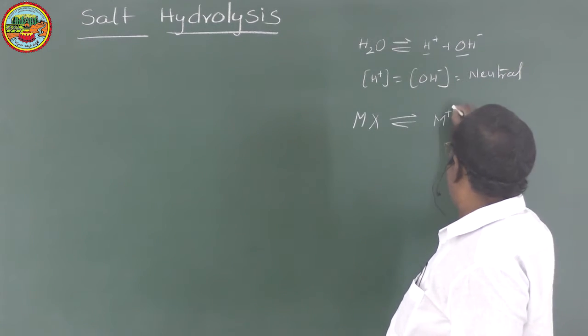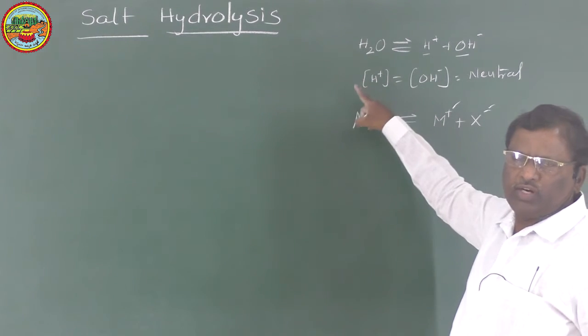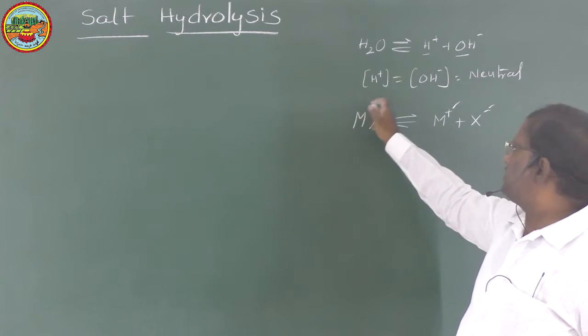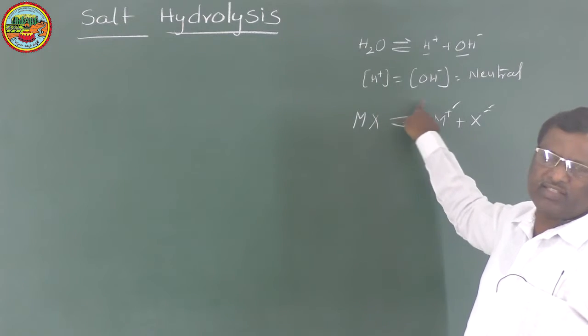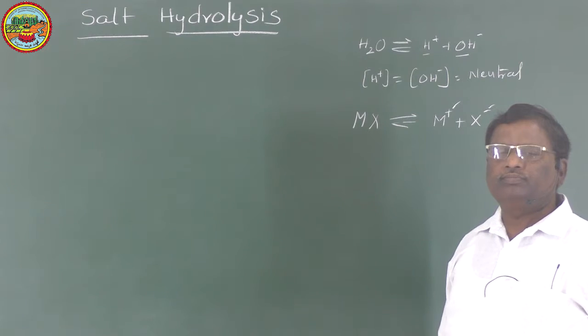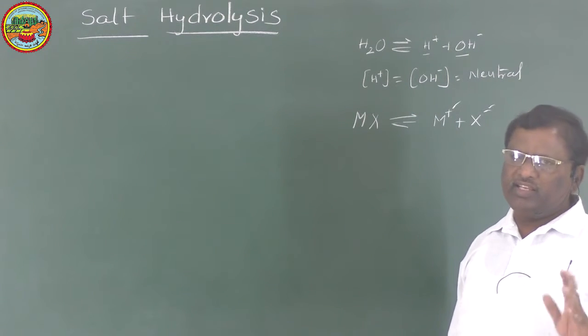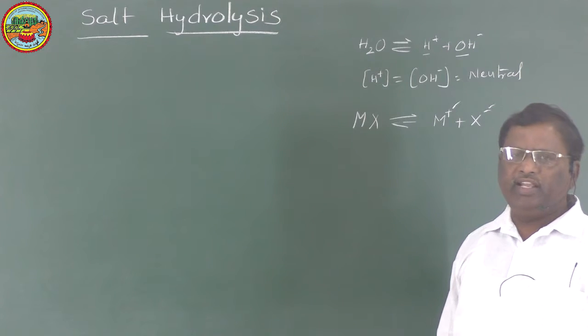But whenever I add this salt, its ions will react with water. In such a case, the concentrations of H plus and OH minus ions will no longer be equal. One of the concentrations will increase and the other automatically decreases.